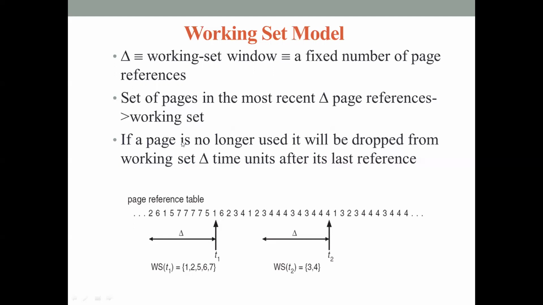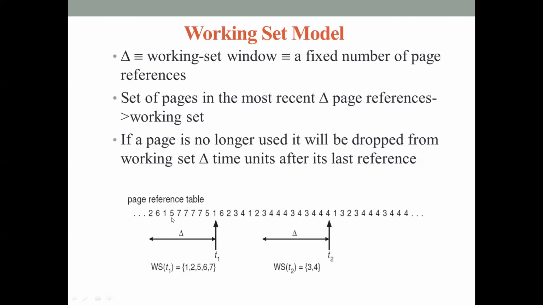You will understand with this example. This is your page reference string. These numbers indicate the page numbers of the process. At time t1, in this example, the OS examines the system to identify how many pages are going to be used by the process. We assume that the working set parameter delta is 10. That means at time t1, it will examine the most recent 10 page references.